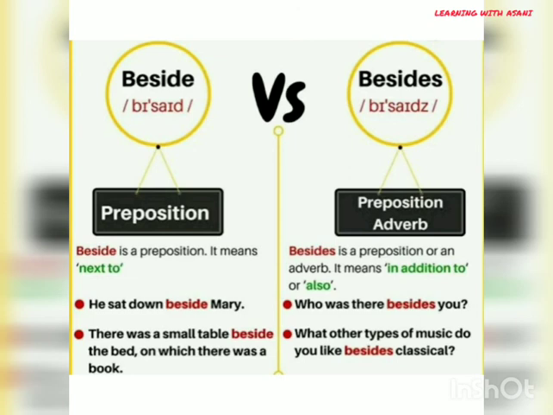The preposition besides means in addition to or also. In the first example, who was there besides you? It means we are talking about the other people who were with you at a particular place. So it shows addition to the previous one.